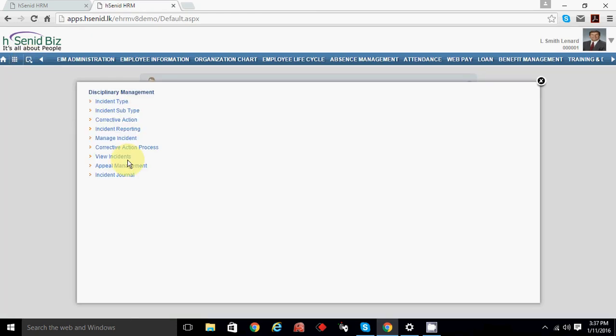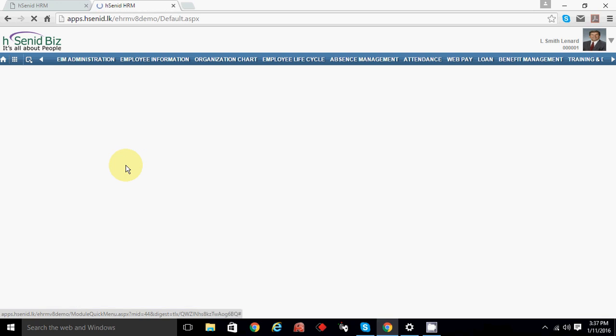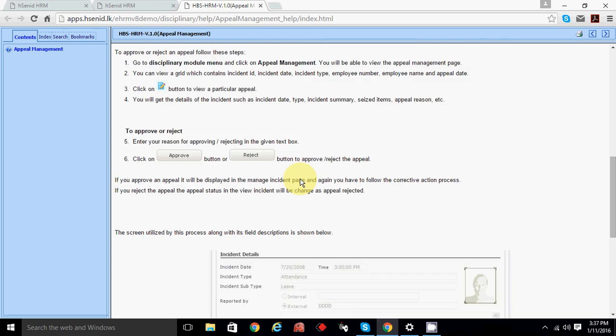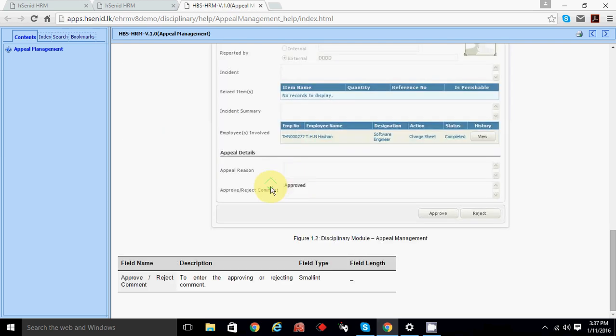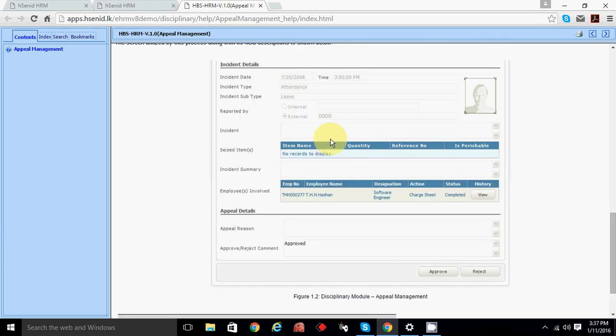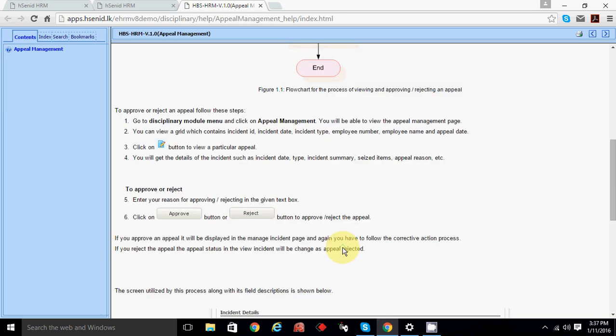View incident, and then appeal management. What we can do here is, whenever you make an appeal, that will be in the disciplinary appeal management module. Also an authorized person will be. So in disciplinary also, once disciplinary action is taken, you can make an appeal. Once you make an appeal, it will display here. See, I don't have a date, so I'll tell you about this incident. Appeal. So you are applying for appeal. Okay. If it is approved or not, you can see it here.